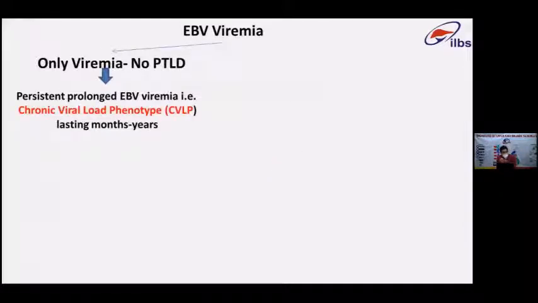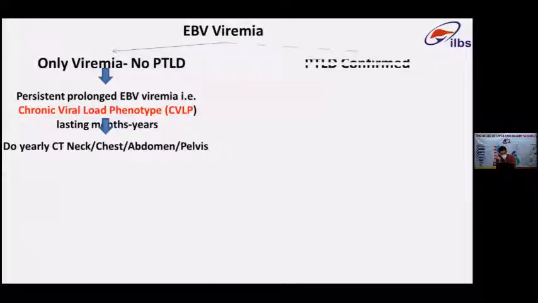Once you have EBV viremia and you do not find any evidence of PTLD, but you have persistent prolonged EBV viremia, you call it a phenotype, which can last for months to years. They may continue to have high levels of viremia without developing PTLD. In these cases, some people say you can continue to keep them under surveillance. You may do a yearly whole body scan just to pick up early disease.